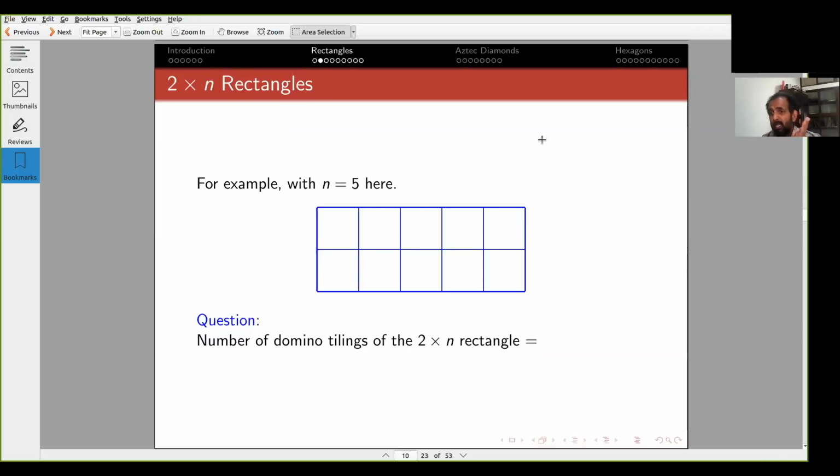But in this case, at least you can see that there is always a tiling for any 2 by n rectangle. It is easy to see why, because I can simply use vertical dominoes. I use n vertical dominoes for any 2 by n rectangle and I will get a tiling. So the answer is much more complicated.